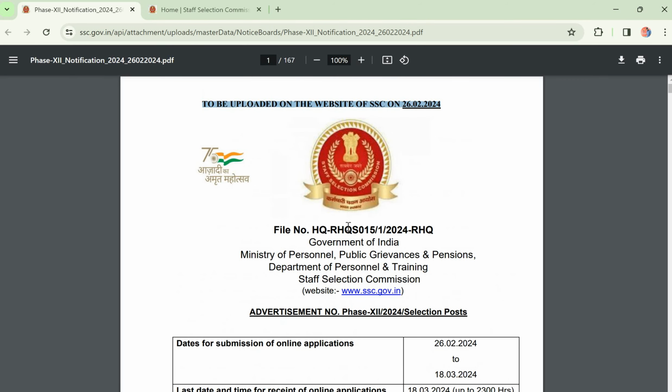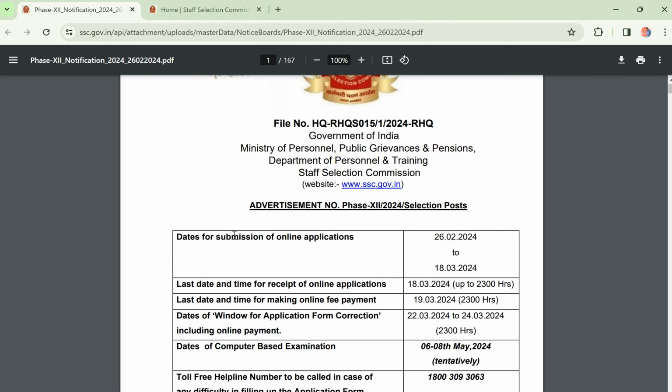For these posts, there are different qualifications for different posts, like any degree and SSC intermediate, so I will explain you in detail. The date for submission of the online application is 26/02/2024 to 18 March.